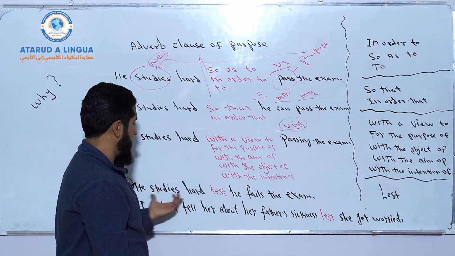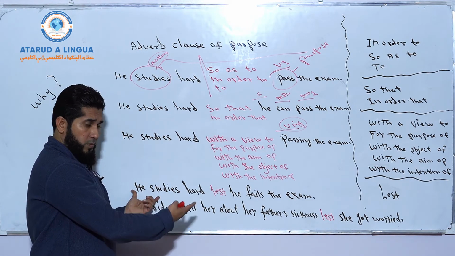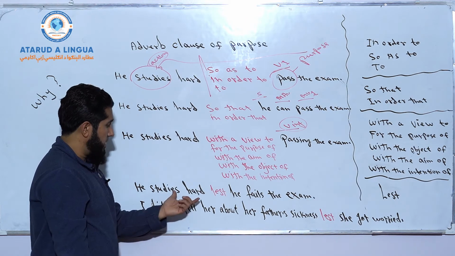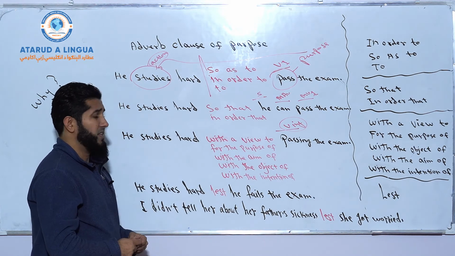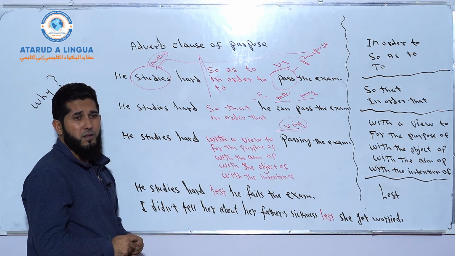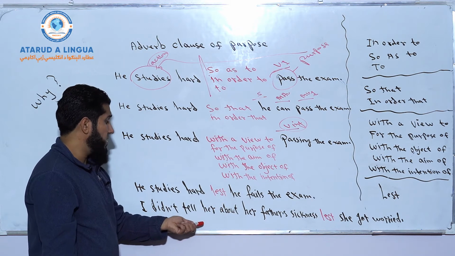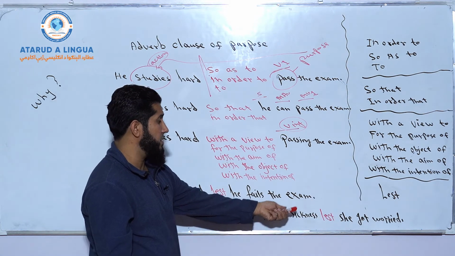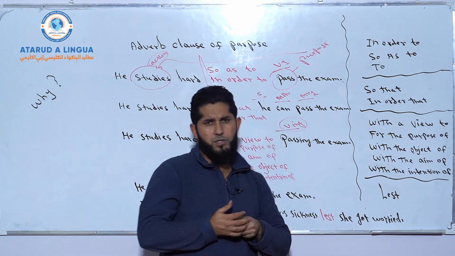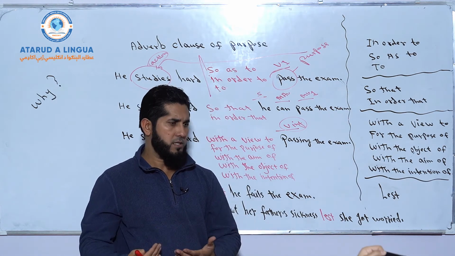In the first sentence it's simple present tense, and here is simple past tense. He studies hard lest he fails the exam. So what is the fear that he studies hard? Yeah, the fear is failing the exam. And I didn't tell her about her father's sickness lest she got worried. What was the fear of not telling her about her father's sickness? What was the fear?